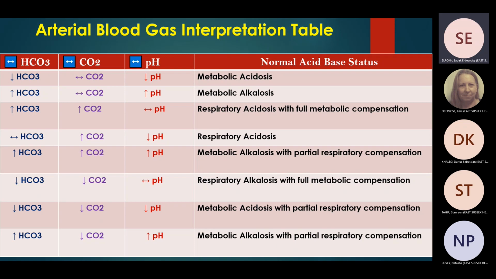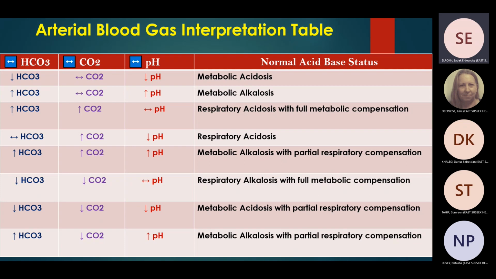So this is respiratory alkalosis. And then bicarb is low, trying to compensate. So this is full compensation. So this is respiratory alkalosis with full metabolic compensation. That's right. So bicarb here is normal, so it's either normal or compensated.